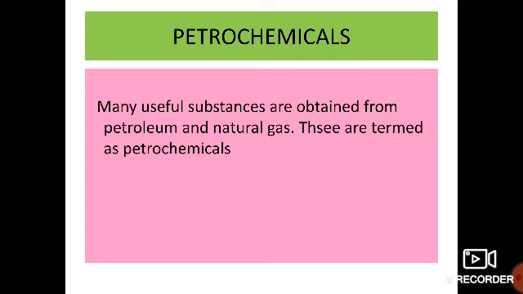What are petrochemicals? Many useful substances are obtained from petroleum and natural gas. These useful substances are termed as petrochemicals.